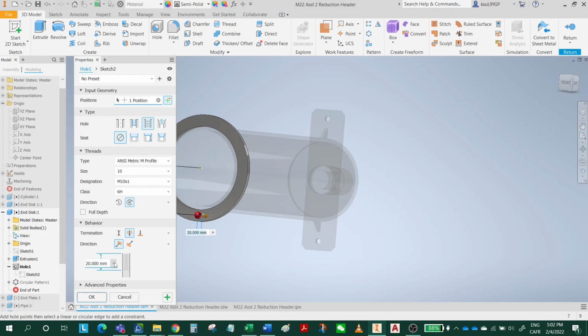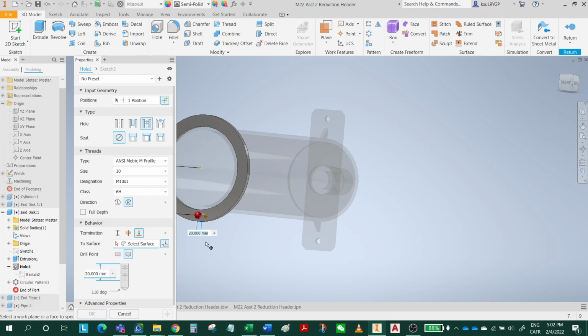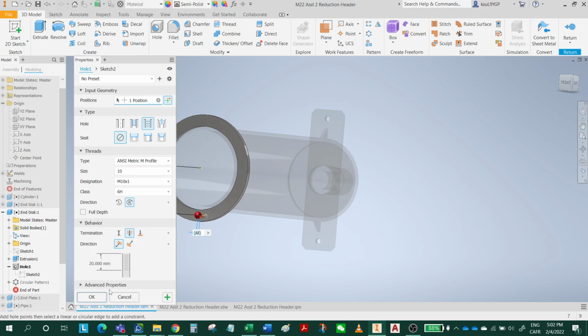Left right, D5 is 20. So this thickness is 10. Actually, the thickness is 10. I cannot have a 20. So it's a full thread. I don't have termination. Even if I gave it a termination, it's the same thing. I still need to assign it. This is 10.